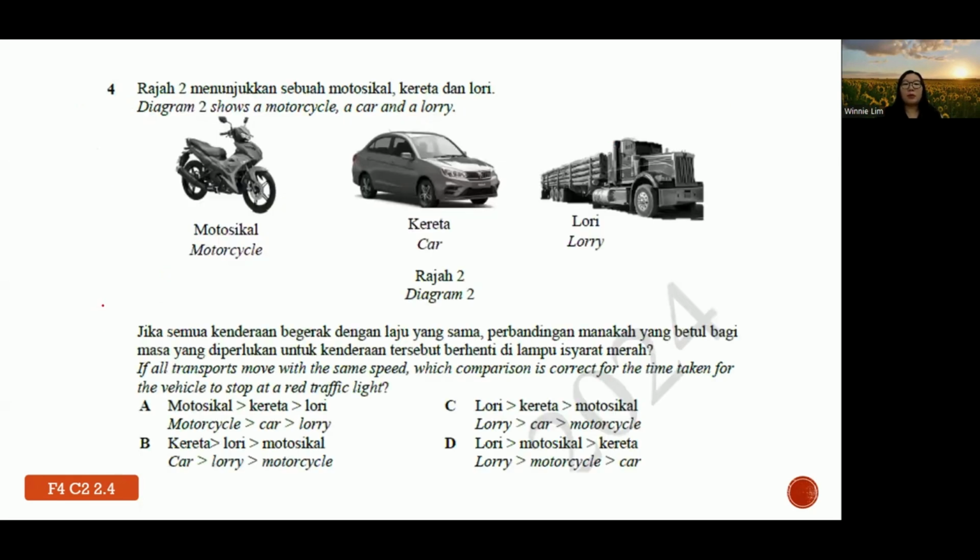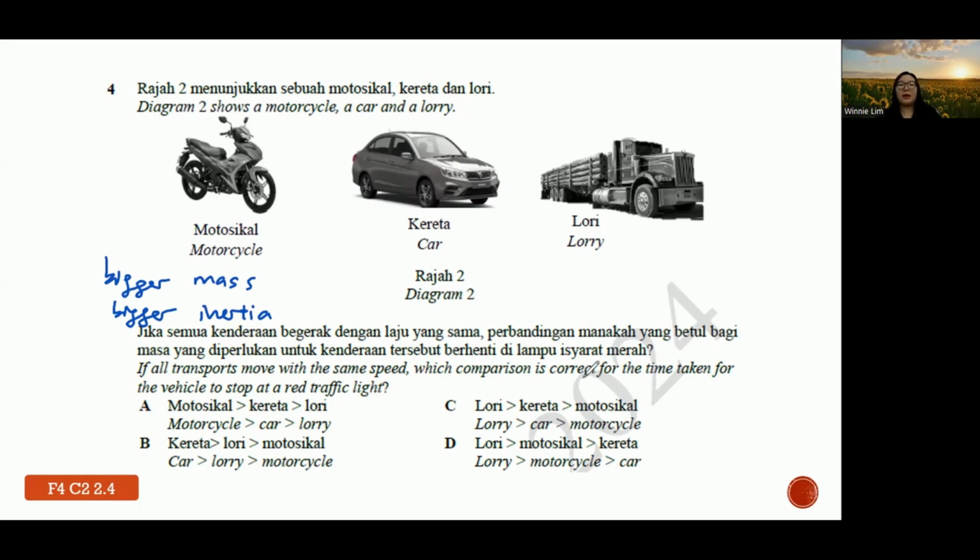Number 4. Diagram 2 shows a motorcycle, a car, and a lorry. If all transport move with the same speed, which comparison is correct for the time taken for the vehicle to stop at the red traffic light? So this idea is more towards the idea of inertia, right? So basically, if they are moving at the same speed and they want to stop, the one that has bigger mass will have higher inertia. So if they have bigger inertia, that means they need longer time or longer distance to stop.